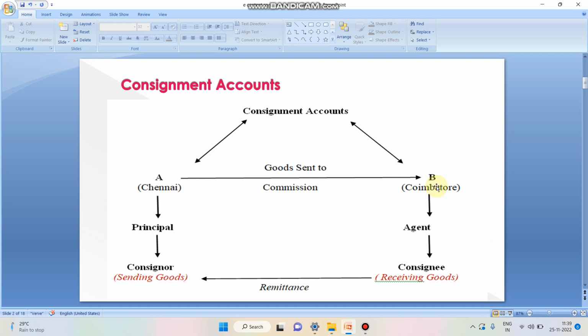A is consignor, B is consignee. Consignor means a person who is sending the goods. Consignee means a person who is receiving the goods and selling the goods on behalf of the consignor. Let me see the meaning of consignment.